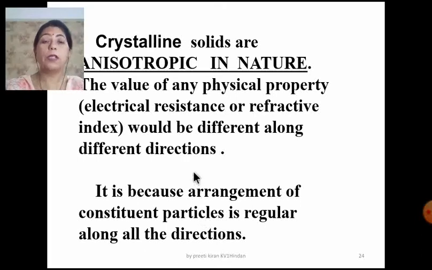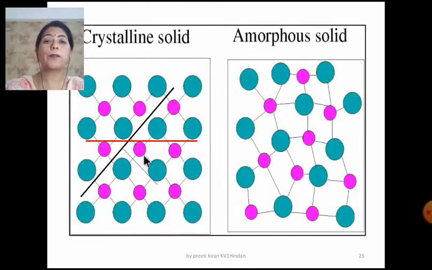With the help of a figure I will explain this in the next slide. First of all, you have to keep in mind these two physical properties, electrical resistance and the refractive index. Just see this. This is a crystalline solid. Now these are two different planes. One is along this red line and another is along the black line. Now let me suppose I want to measure the refractive index, suppose along this red line.